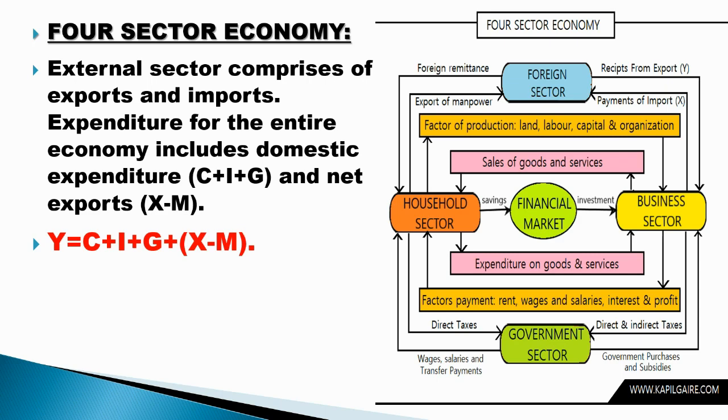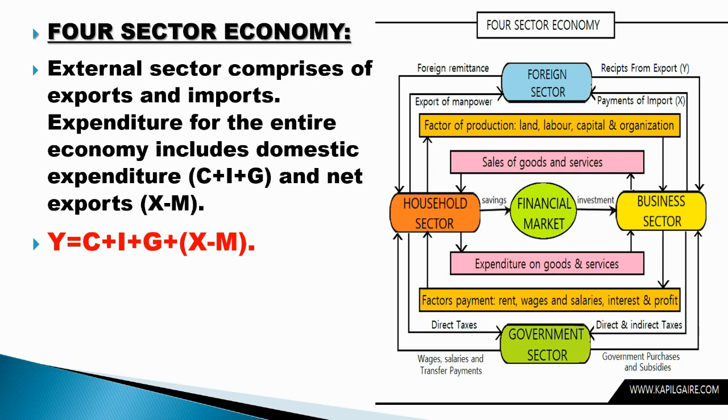How do we have connection with abroad countries? We have foreign sectors in the form of import and export. So here the four sectors are: one is household, second is firm, third is government, and the fourth is the external sector, that is the foreign sector. The external sector comprises export and import.